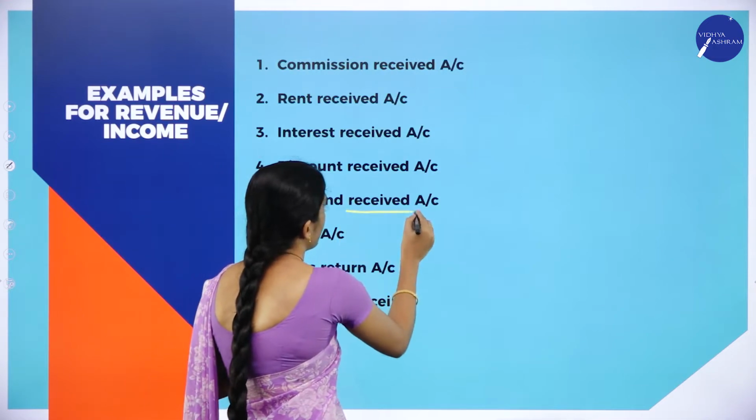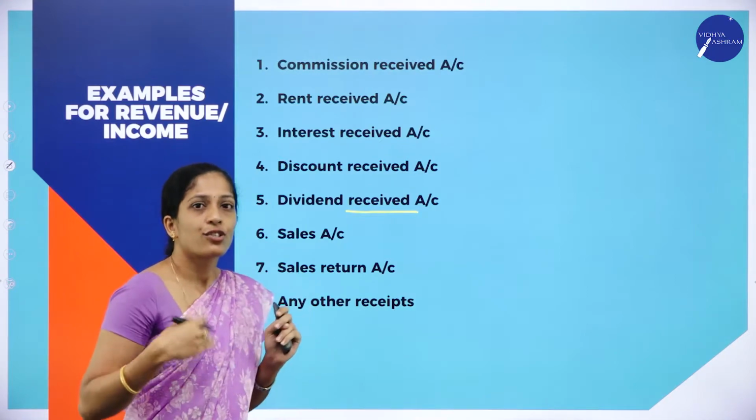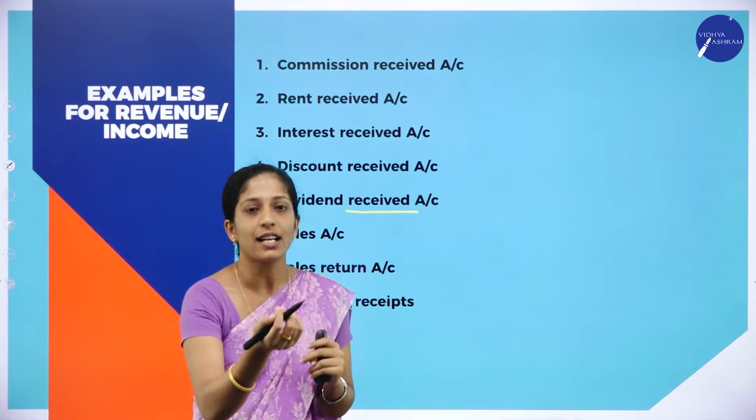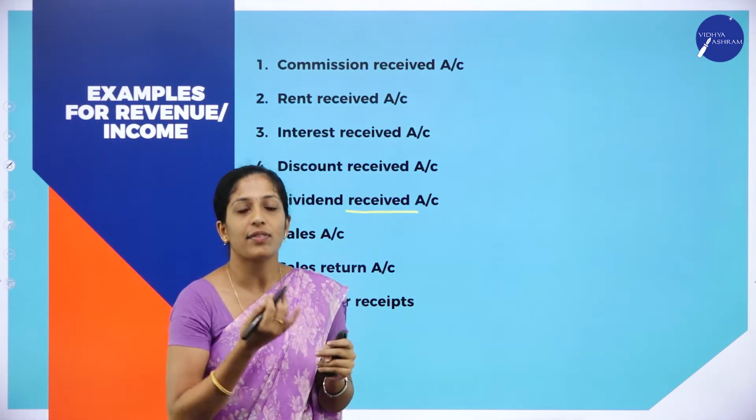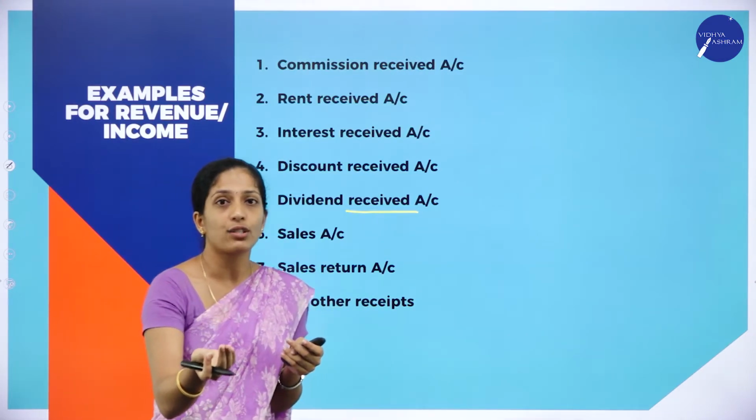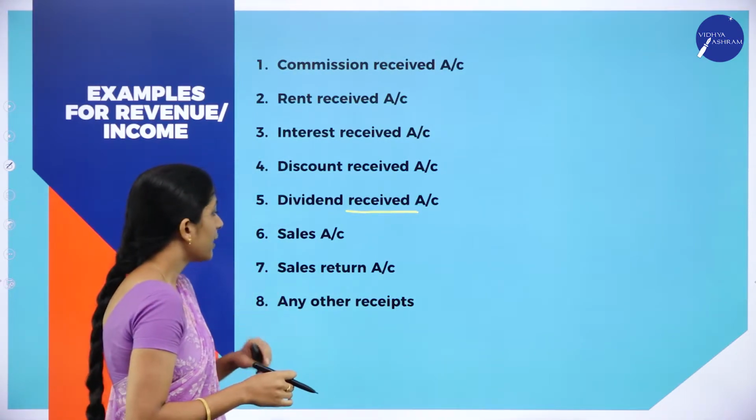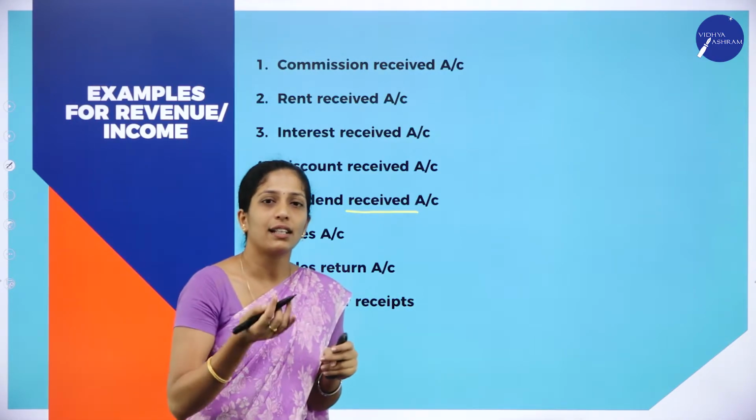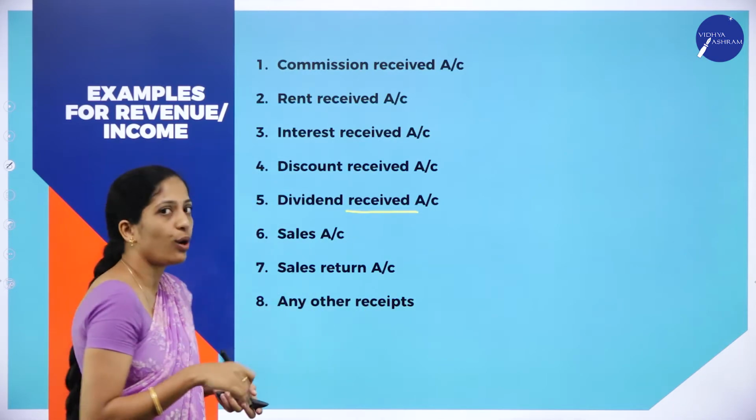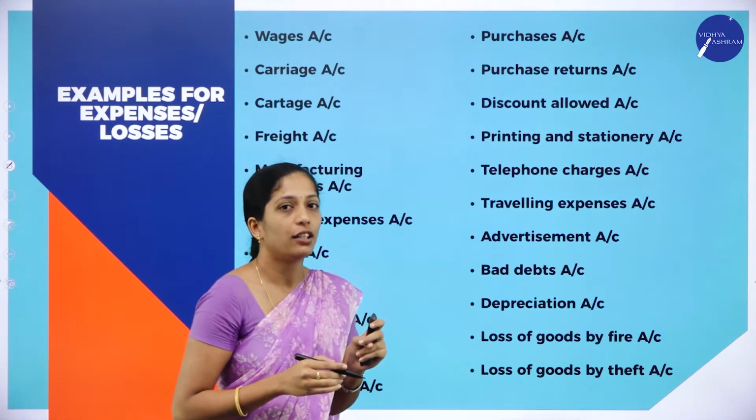So there is the word received, in the sense we are going to receive, or the organization is going to receive. Next, sales. So sales is also an income. Why? When you are selling the goods or when you are selling any asset, the organization is going to receive the amount, right? So it is an income. Next, sales return. So you have already sold it and you are getting it in return. So sales return. Next, any other receipts. So any other amount which is going to be received comes under what? Revenue or income.